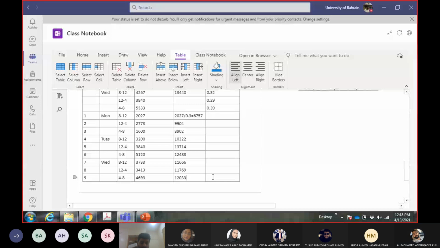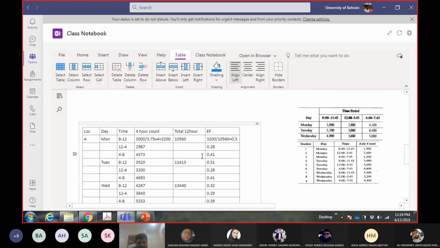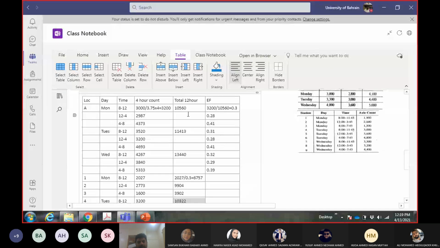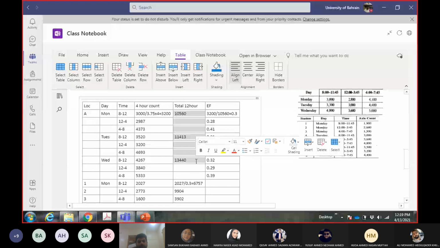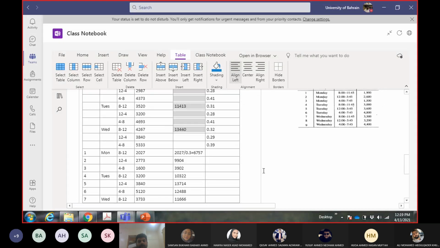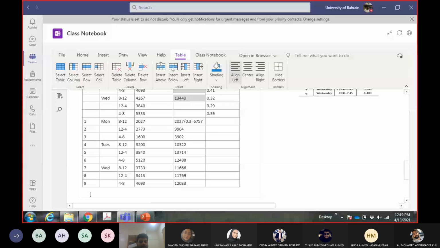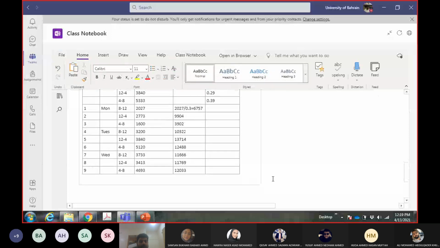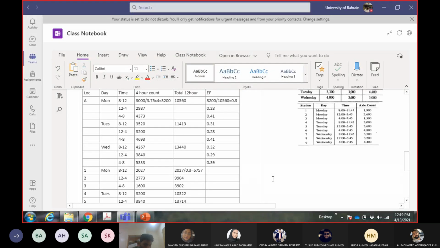Okay, so we have calculated the 12-hour count for each location, but it is still for each day. These three values are only for Monday, these are for Tuesday, and so on. So we need to convert them into averages as well. For that, we will use the adjustment factor, and like we did in the previous example, we will calculate the average of the control count location and the adjustment factor. We'll do it on Thursday, inshallah, and finish the calculation there.